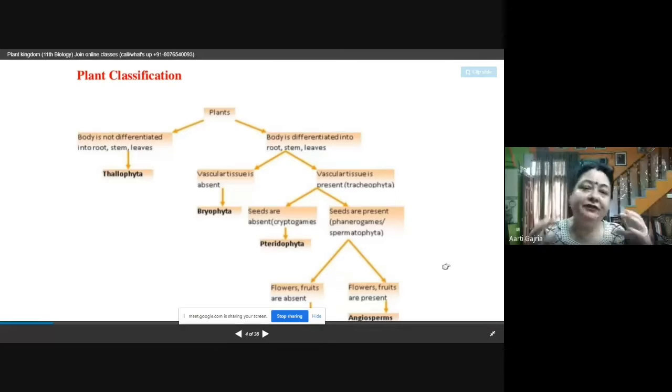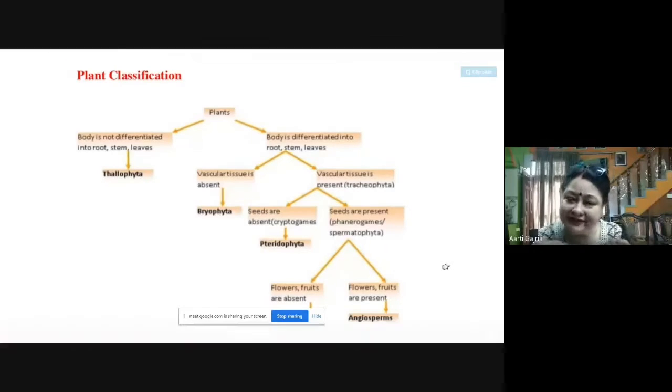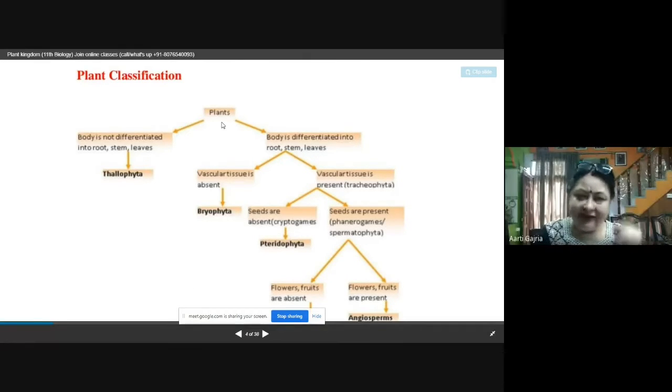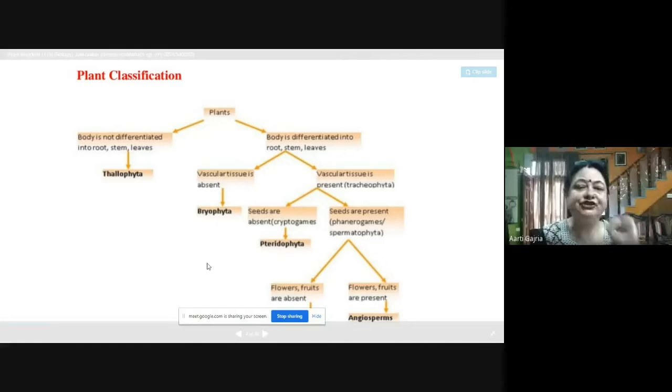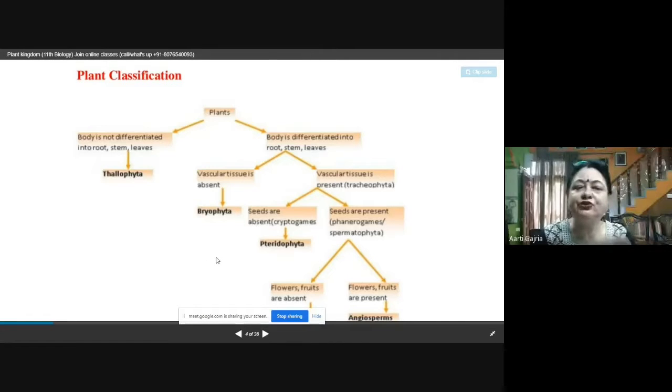And where the seeds are present inside the fruit, where the flowers are present, all flowering plants, they are called angiosperms. So let's revise. Plants into Thallophyta, then Bryophyta, Pteridophyta, gymnosperms, and angiosperms. So these are the 5 major classes in which we are going to study about the whole